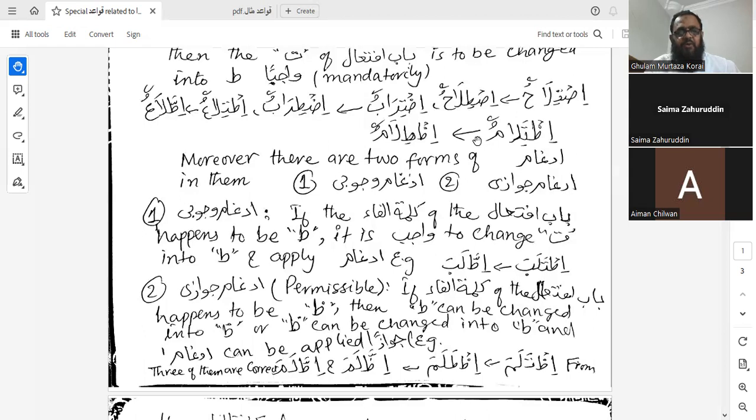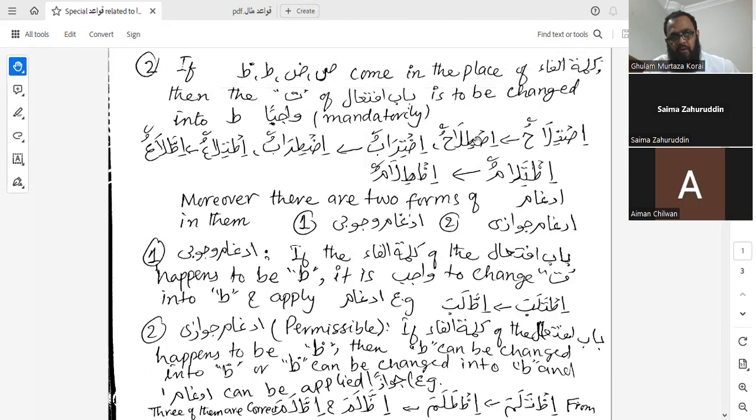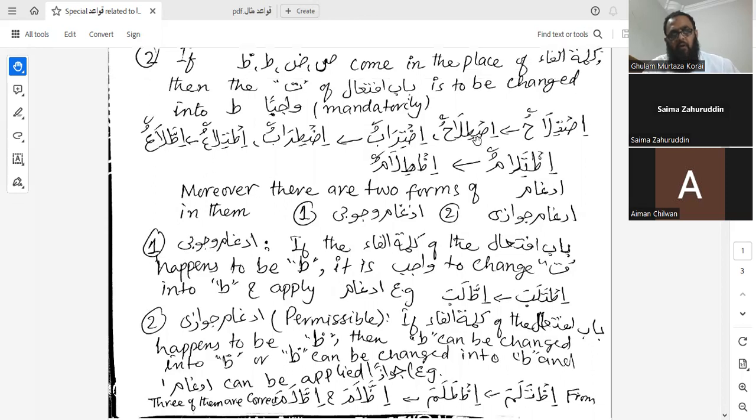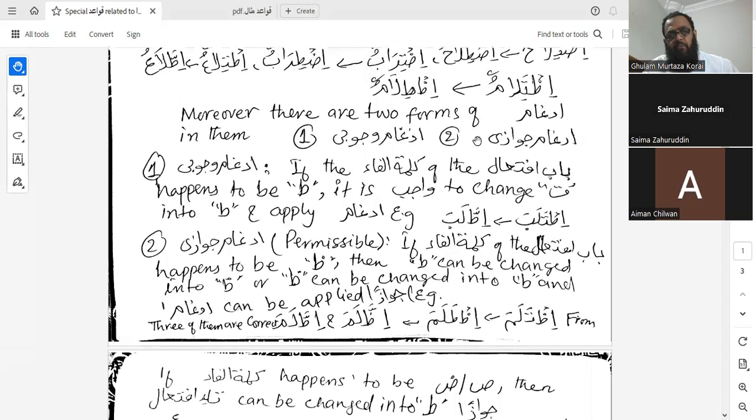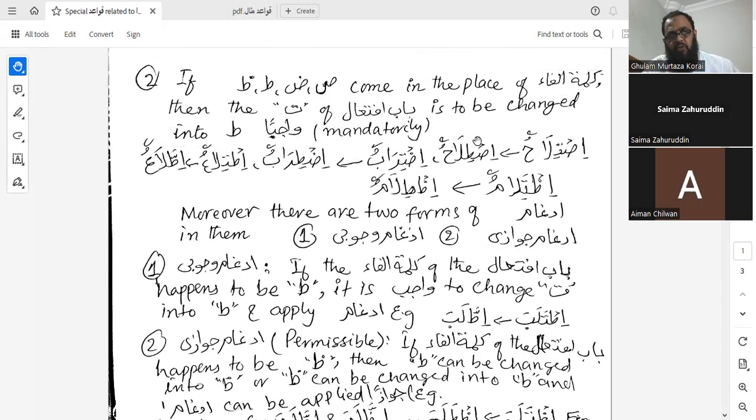So this is the first change. Now we are going to learn about the process of idgham. There are two forms for idgham. One of them is idgham wujubi, and the second is idgham jawazi. Because we have just understood the changing of ta into ta, right?